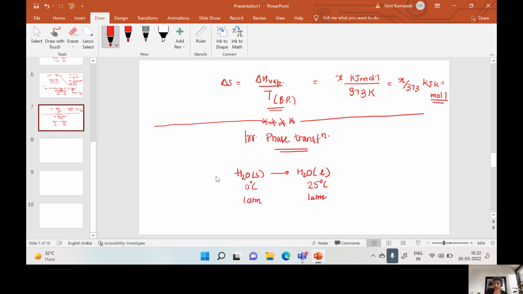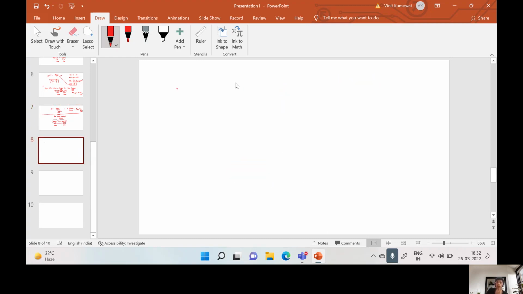The answer is simple, that is by converting this irreversible phase transformation into reversible phase. How can we do? We know that H2O solid usually converts into H2O liquid at 0 degrees Celsius. This phase is in equilibrium with this phase at 0 degrees Celsius and 1 atmosphere pressure.